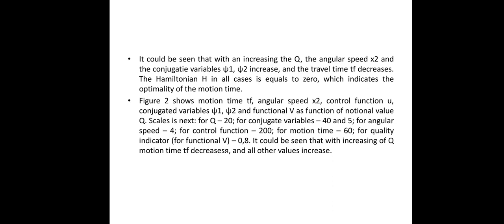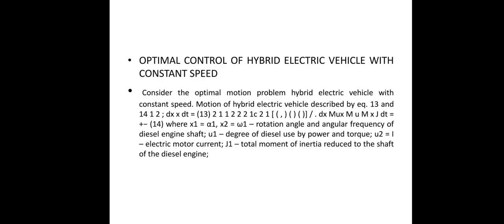The motion is time-optimal. And these two are the equations which are obtained for the motion time and the indicating function v. It can be seen that with increasing q, the motion time tf decreases and all the other values are increased. And these are the two graphs, the function of angle and speed over time, and the next one is the function of travel with time, speed and variables of the machine, and the optimal control of the electric drive with constant speed.